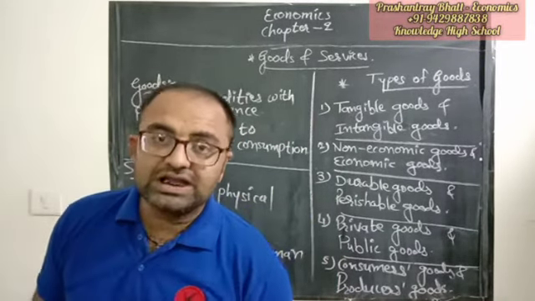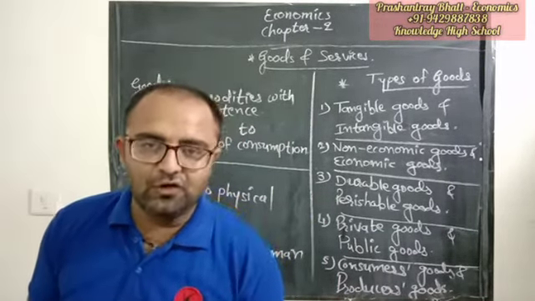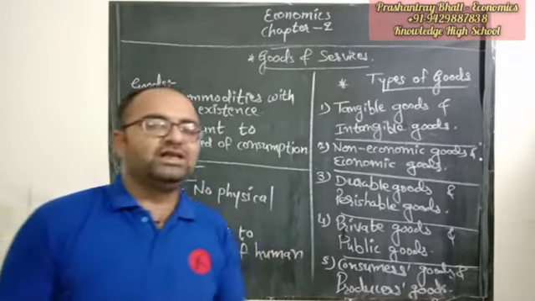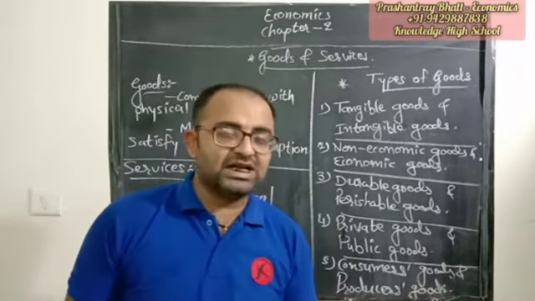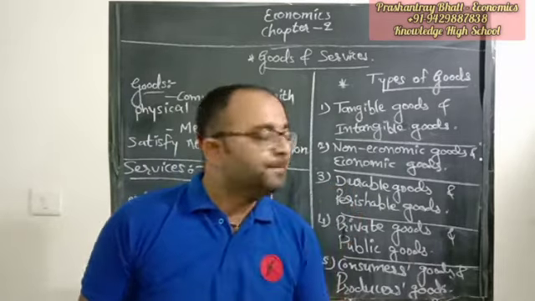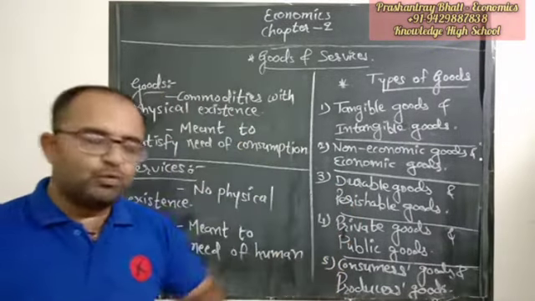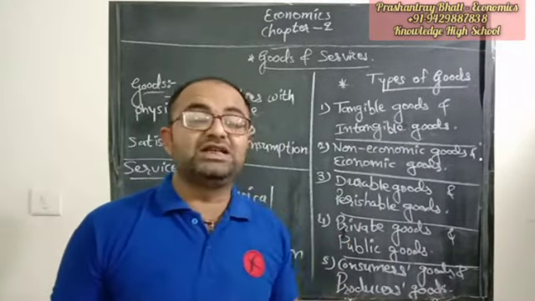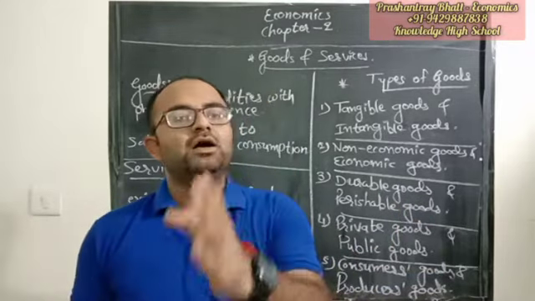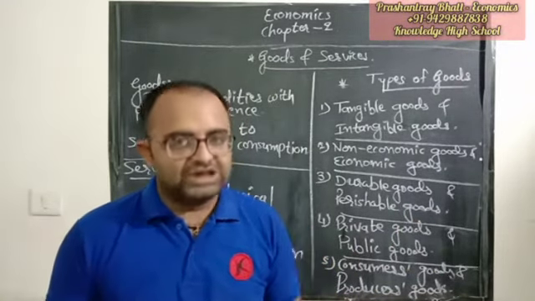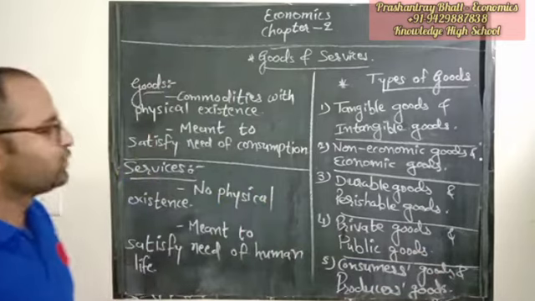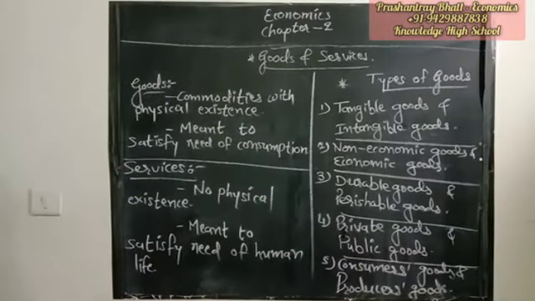So all the things which are meant for use by the owners only are known as private goods. And that which can be used by any person, and which is made for everyone, we will identify as a public good. That was the fourth type. And the last one: consumers goods and producers goods.